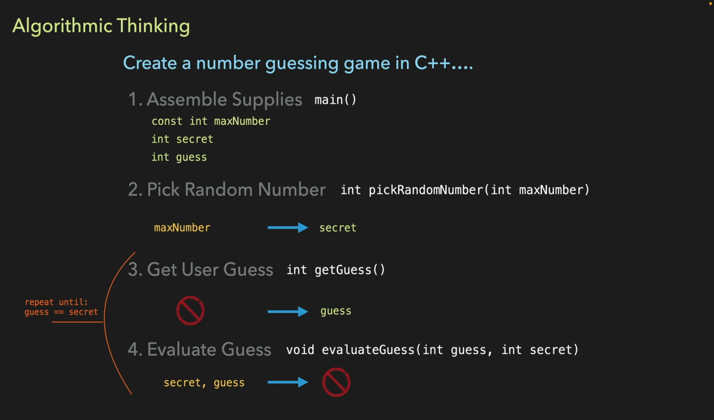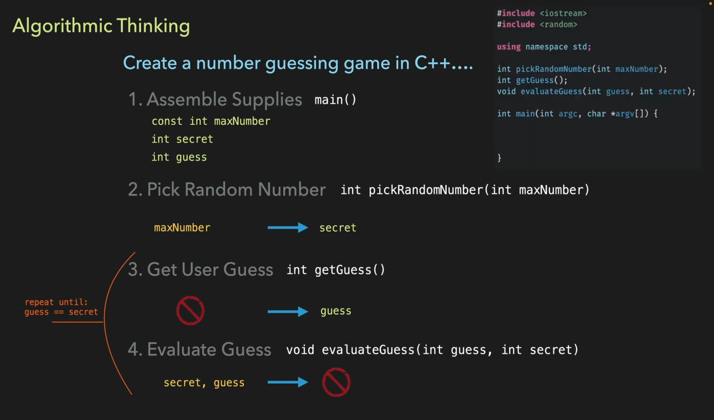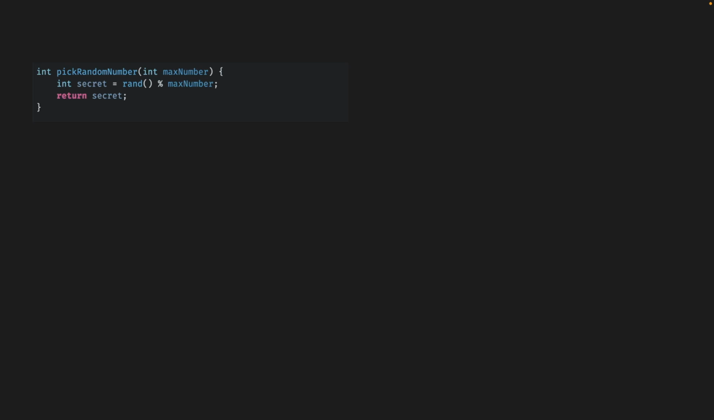Now, once we have all of this information, we can look at those functions that we just wrote down, and we can put those right at the top of our program as our function declarations. So our next step is to create the definitions for each of those functions and then connect them all together inside of main. So our first function was pick random number.